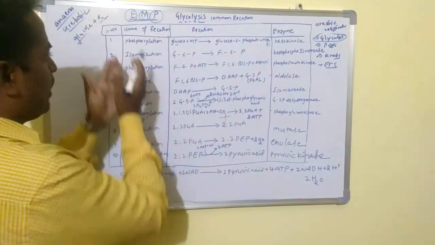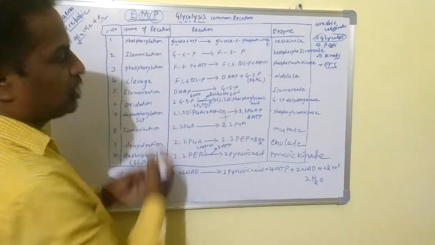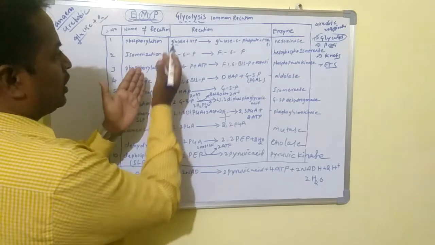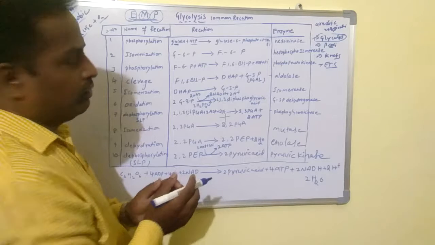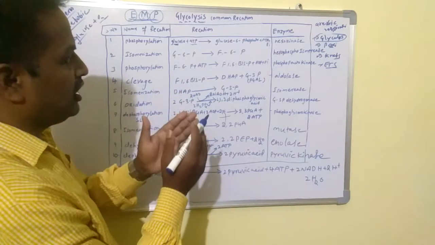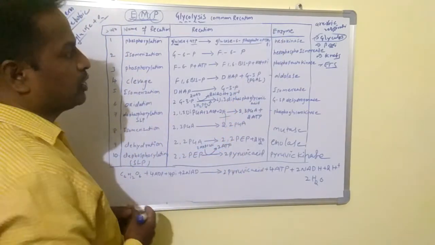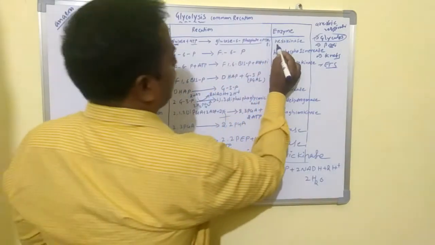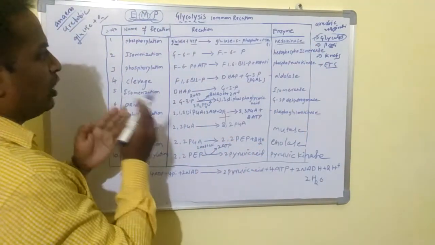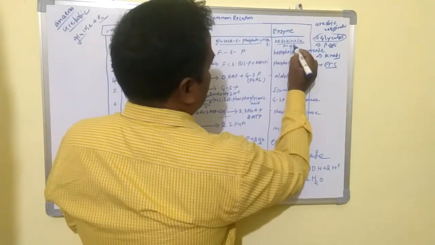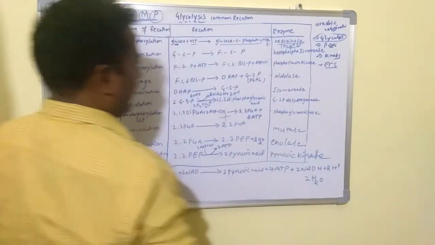In this pathway, the first reaction is phosphorylation. So what will happen in the phosphorylation? The glucose molecule utilizes one ATP molecule to form glucose 6-phosphate. This reaction is catalyzed by hexokinase. And Mg, the magnesium cofactor, is also essential to increase the rate of the reaction.